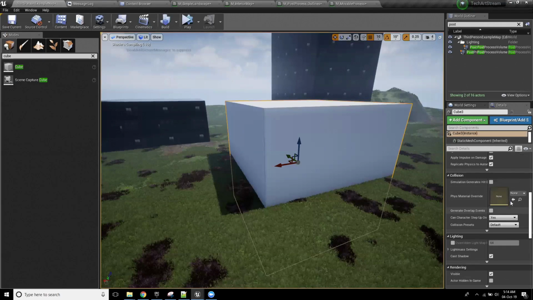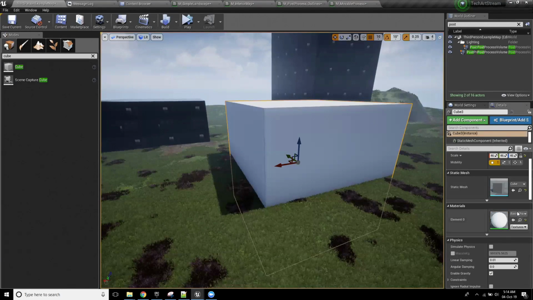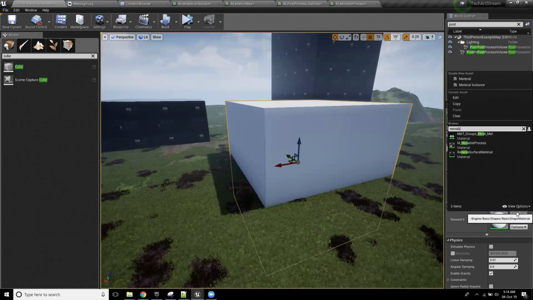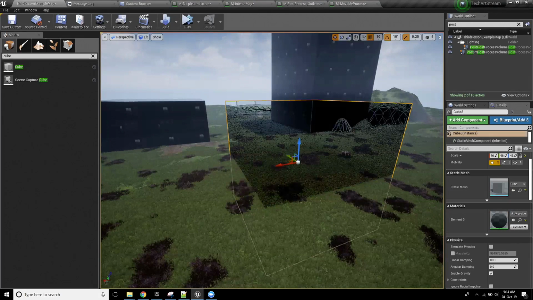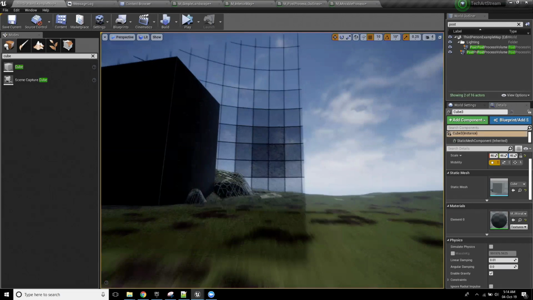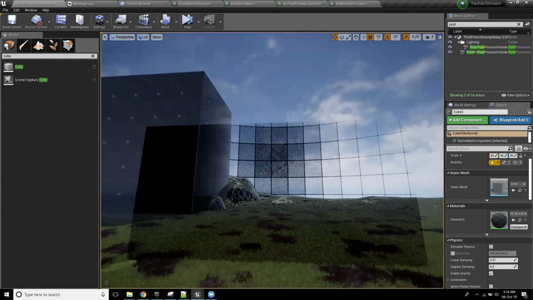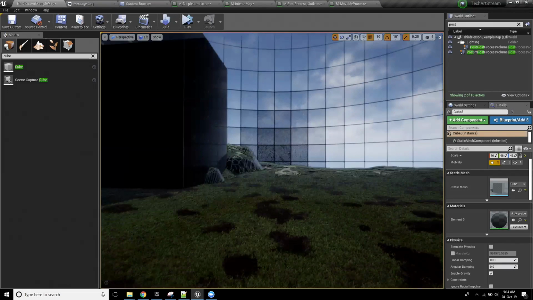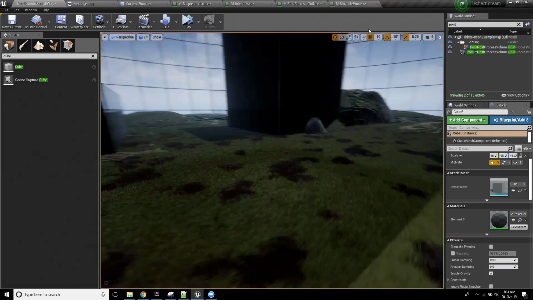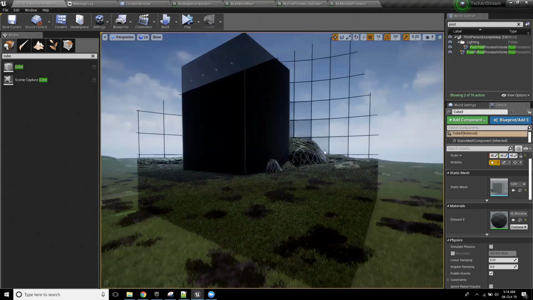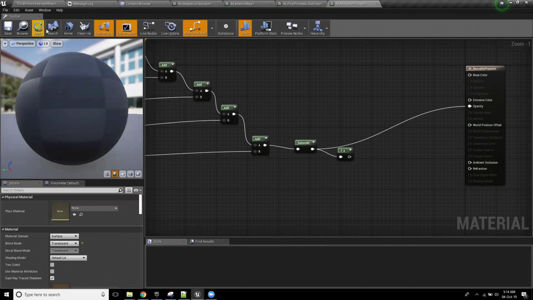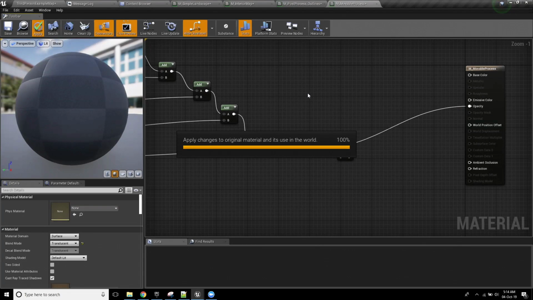And I'm going to set this box up to have the material, I called it movable. Now, when we look through this box, we're actually seeing that post-process. Do you see that? Yeah, it's coming through. Being applied to it. Now, one thing that actually could be rad here is if I ditch that 1 minus, so we just have what we originally had, I could run it like this.